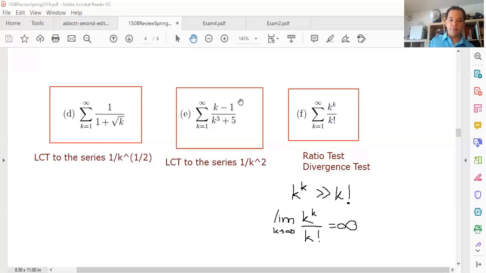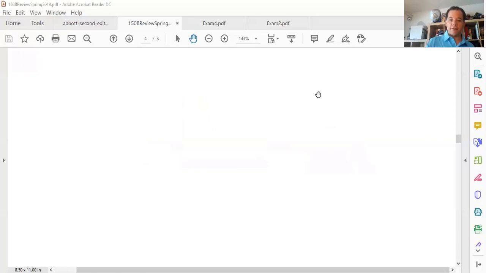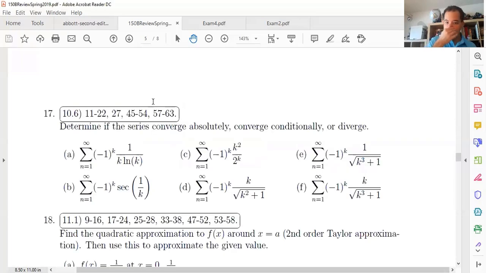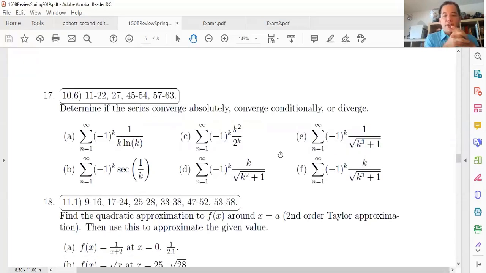Okay, so let's move it along to the next. I'm gonna have to clear these drawings, and let's move it along to the next page, the next set of problems. So here are a few more series, and now the question is, these are all alternating, as you can tell, because we have this -1 to the k, and then the question is, do these converge absolutely, converge conditionally, or diverge, right?